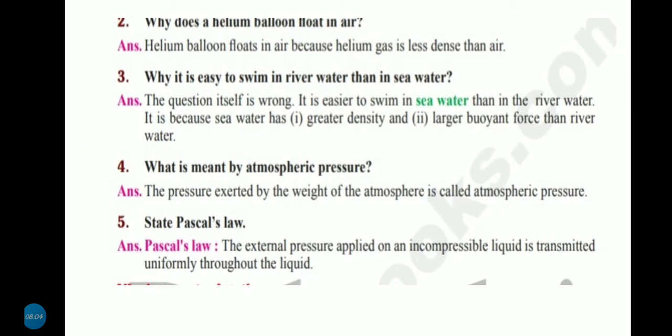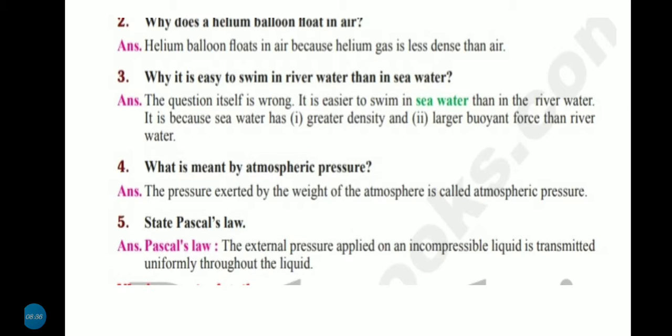Next question, 2-mark question. Why does a helium balloon float in air? Say helium gas is less dense than air. Helium balloons float in air because helium gas is less dense than air. Helium has a very low density in the air.